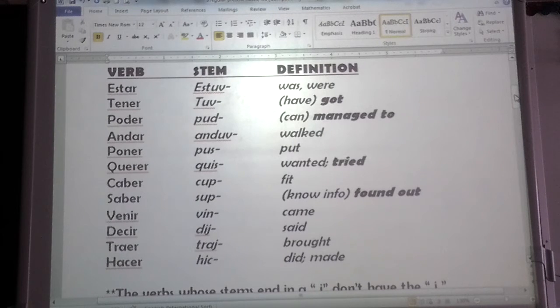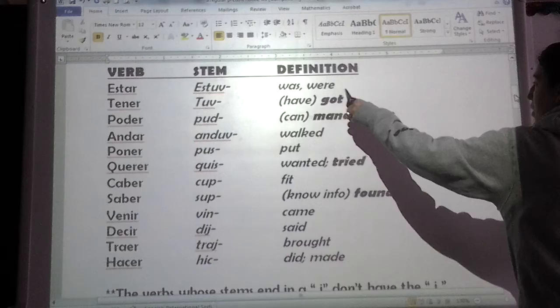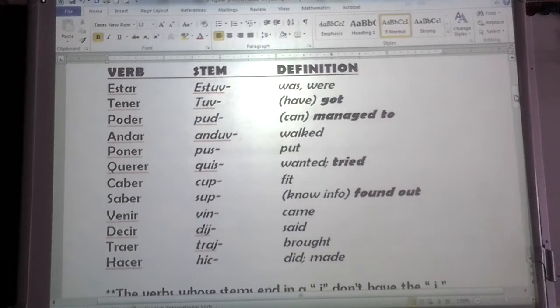Tener, the stem is tuv, and we combine it with our endings to have tuve, tuviste, tuvo, tuvimos, tuvisteis, tuvieron. And that means have in the present, but in the preterite it means got. That's why it's bolded. It has a different definition in the preterite. It means got. Poder, the stem is pud, and it means can in the present tense. In the preterite it means managed to, or was able to.